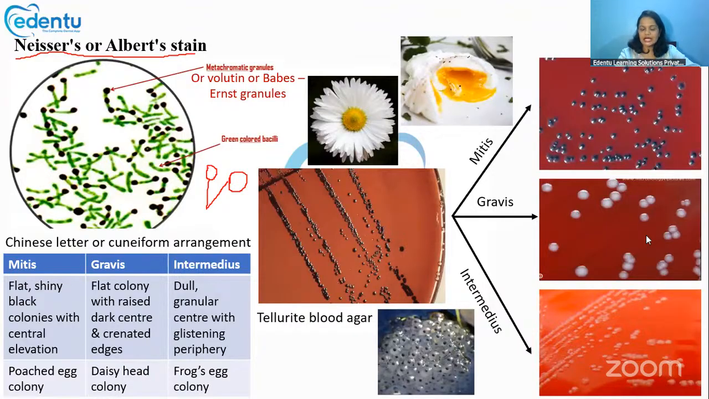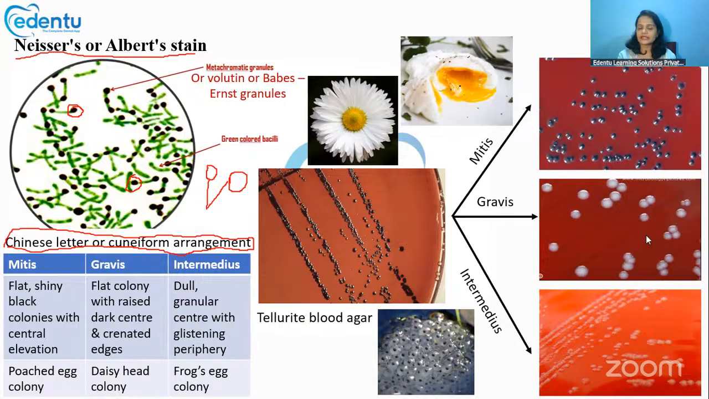So the purple colored granules that you see at the end of these clubs are the metachromatic granules or the Babes-Ernst granules. And the green colored ones are the bacilli. This overall arrangement is called the Chinese letter or the cuneiform arrangement. So under Neisser's or Albert stain, which is the special stain that we use for diagnosing Corynebacteria, it will appear mostly like this Chinese letter or cuneiform arrangement.